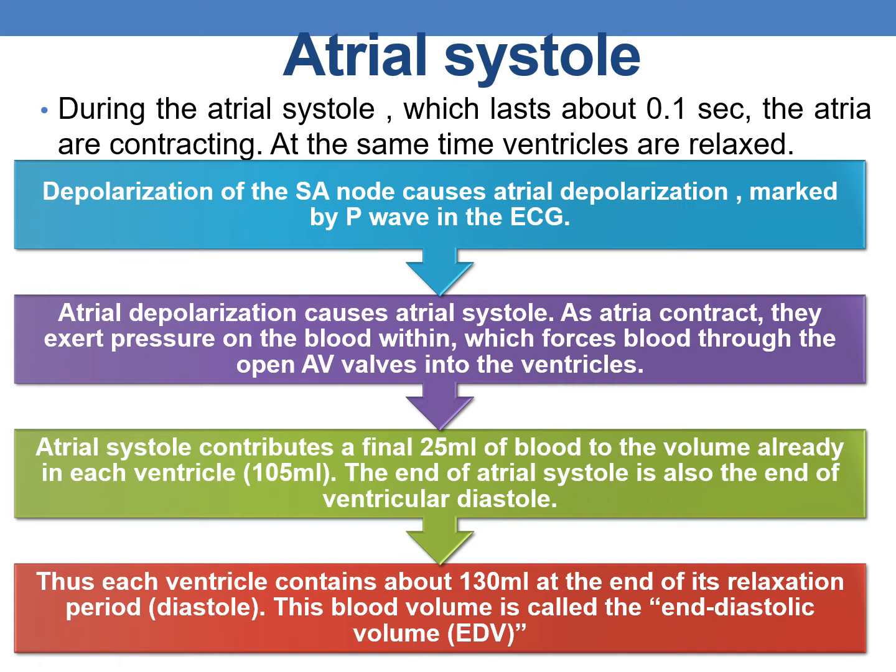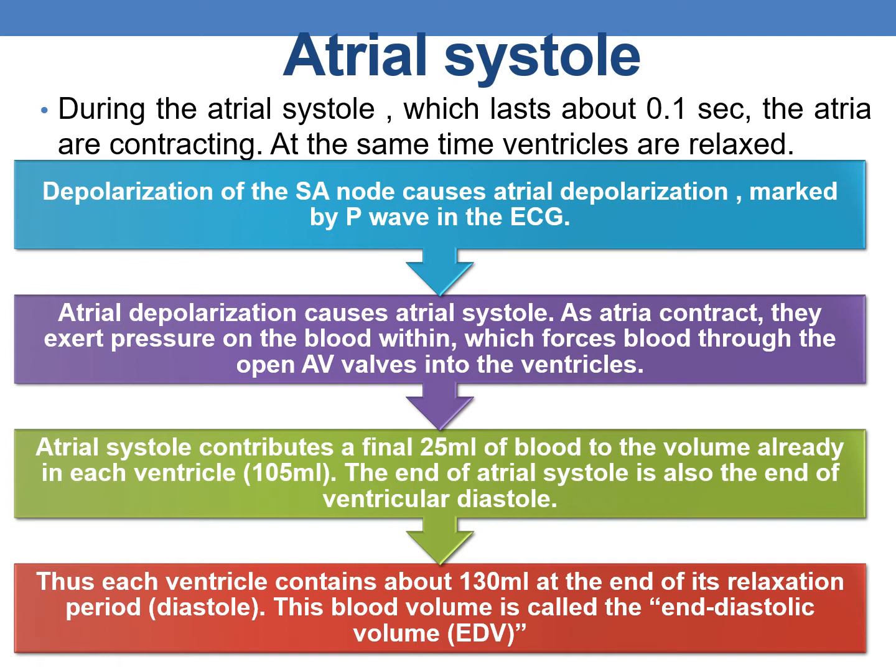Already each ventricle contains about 105 ml of blood, and atrial systole alone contributes a final 25 ml of blood into the ventricles. So the end of atrial systole is also the end of ventricular diastole.